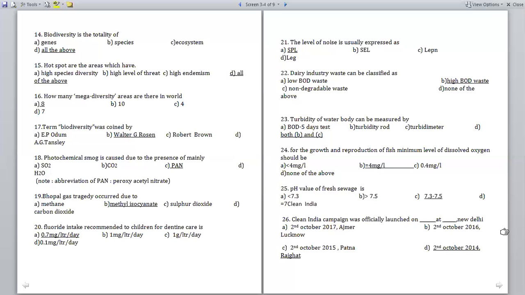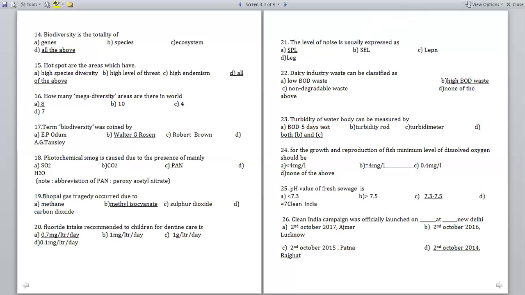And the 21st question: the level of noise is usually expressed as option A SPL, option B SEL, option C LEPN, and D LEQ. So the level of noise is usually expressed by SPL.